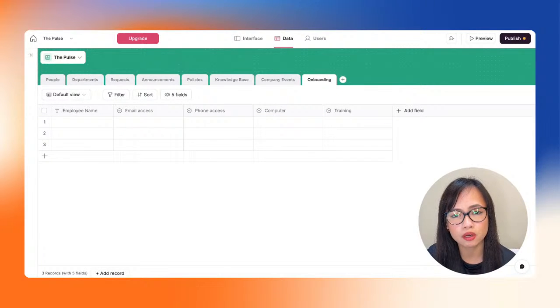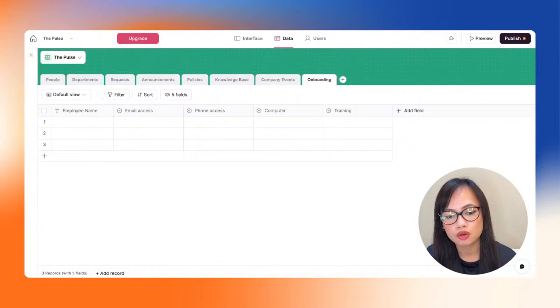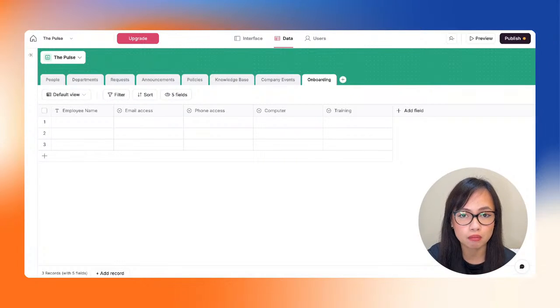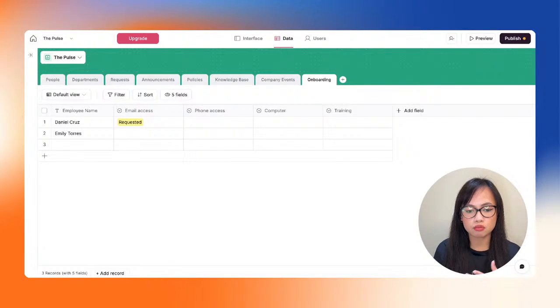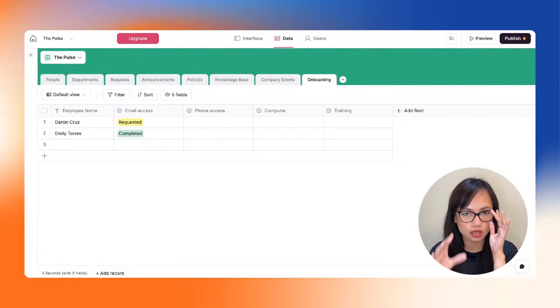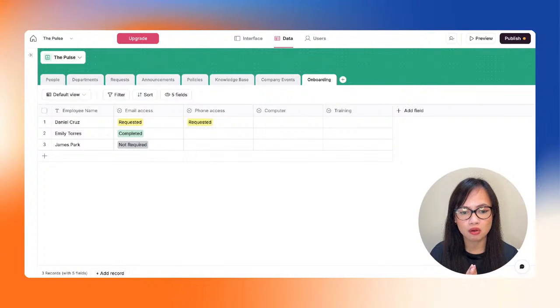There are probably a lot more. I've seen a lot of companies with 100 onboarding tasks, especially for big companies. So let's just stick with these ones right here, and we will add as we go. But these are basically the information that we would need in our database. For the Pulse, we want to add more, and we will show you guys that as we go. And it's going to be a little bit smarter later on, but let's just keep the foundation strong and simple. And this is basically how a database is built in Softr.